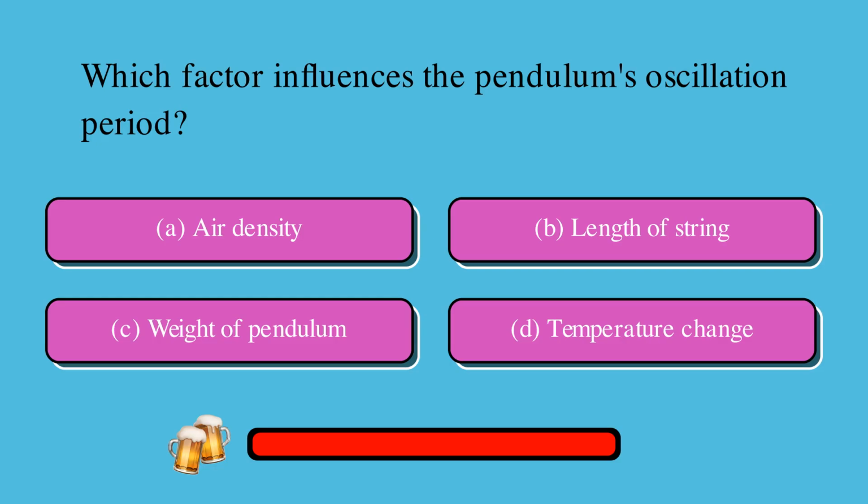Which factor influences the pendulum's oscillation period? Is it A, air density, B, length of string, C, weight of pendulum, or D, temperature change? The correct answer is B, length of string.